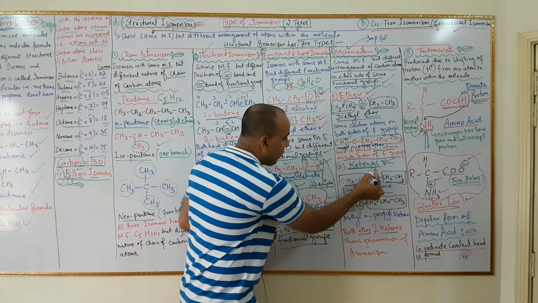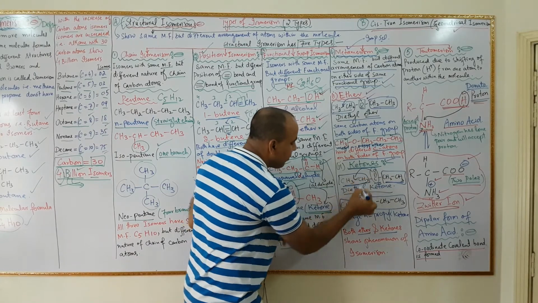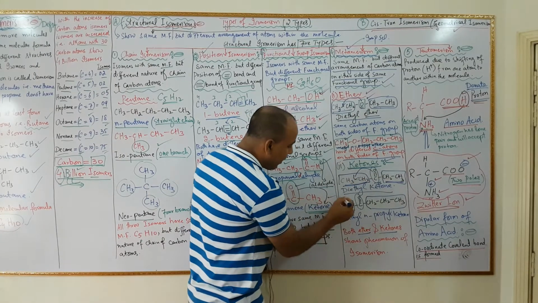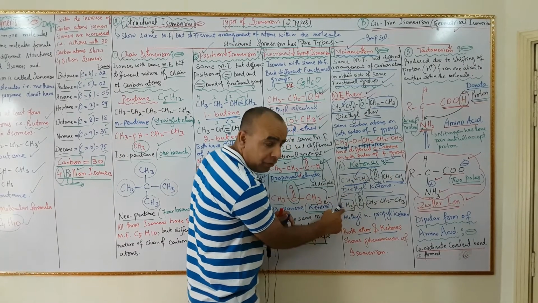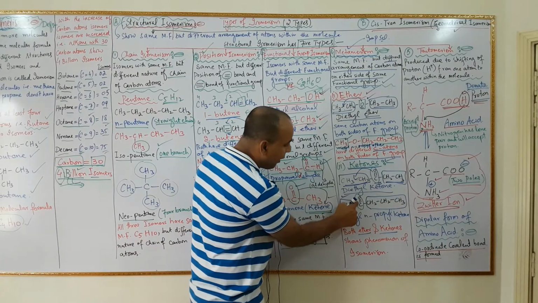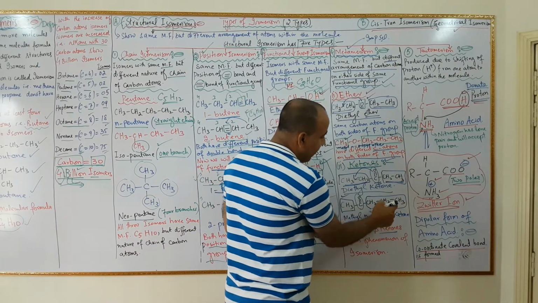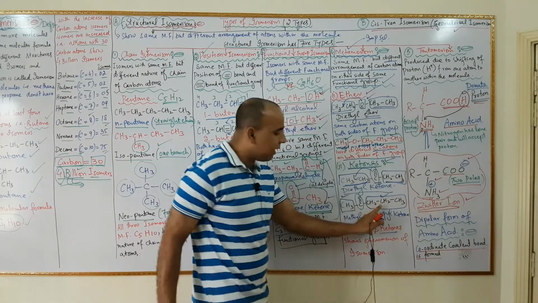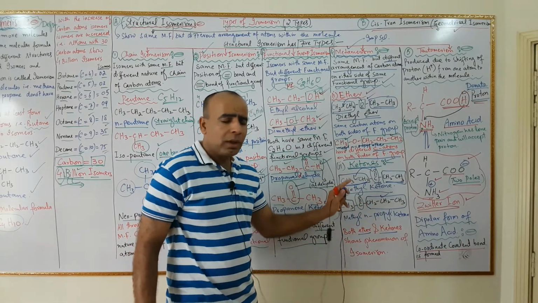But if we shift this carbonyl group to this position, then one carbon atom is attached on the left side of the carbonyl group and three carbon atoms are attached on the right side of the functional group.